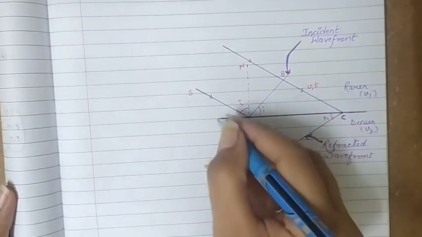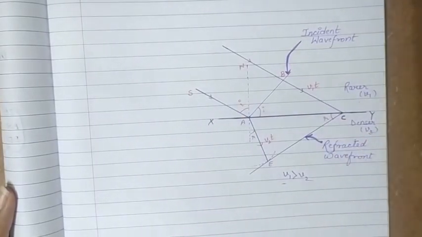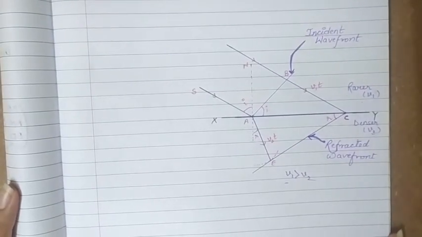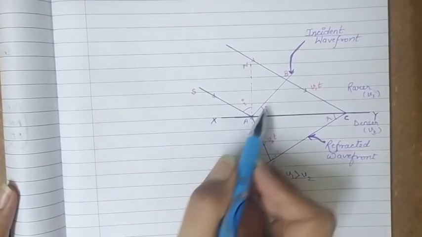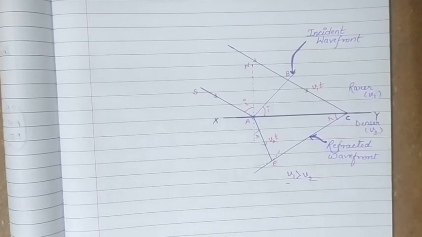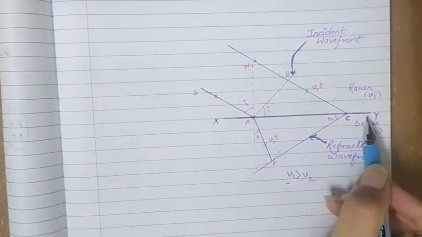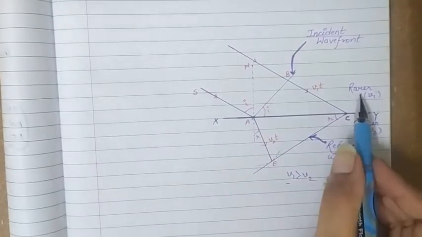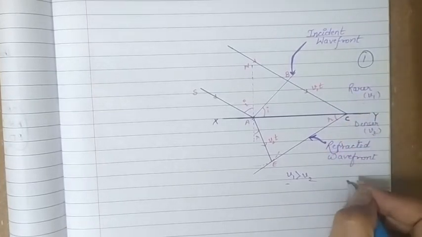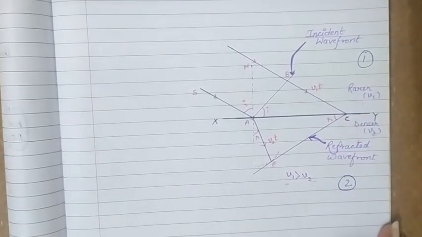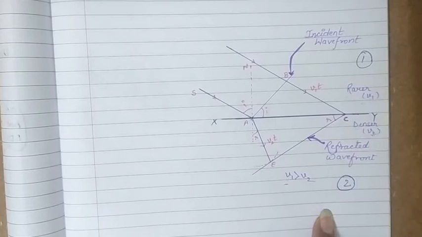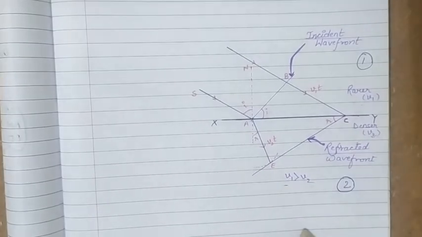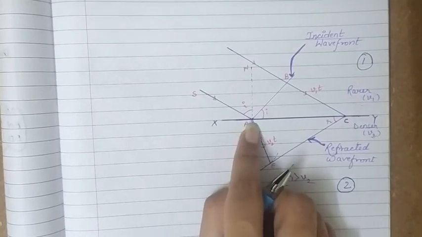This plane surface, I am naming it XY, represents the interface between the two media, and SA is the light ray incident on the surface, and AB is the incident wavefront. So we consider a plane wavefront AB incident on a plane surface XY. Now this XY is separating medium 1 and medium 2, out of which 1 is rarer and 2 is denser. The speed of light in these media are v1 and v2 respectively, such that v1 is greater than v2. Now the wavefront in this case first strikes at point A.